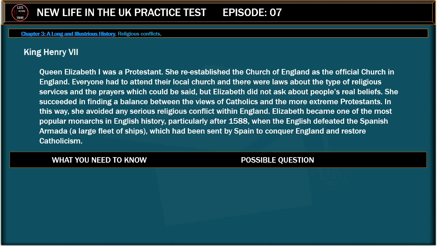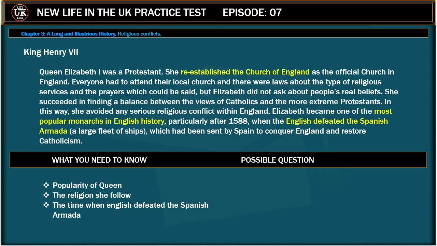Elizabeth became one of the most popular monarchs in English history, particularly after 1588, when the English defeated the Spanish Armada, a large fleet of ships, which had been sent by Spain to conquer England and restore Catholicism. What you need to know: popularity of the Queen, the religion she follows, the time when the English defeated the Spanish Armada.